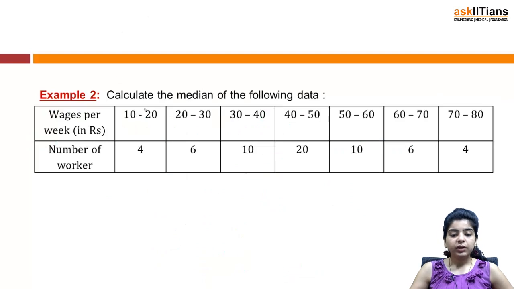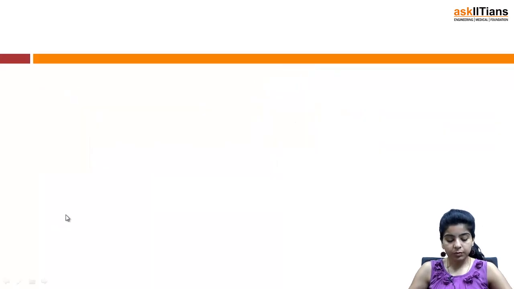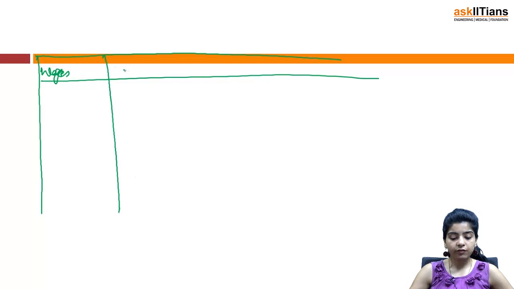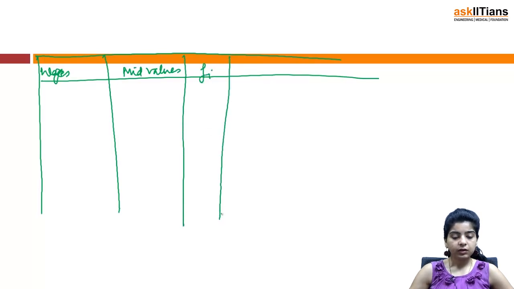Second example is: calculate the median of the following data. Now again we have a continuous distribution. So again you will be preparing your table first of all, and we have a table of this form. Here we'll have wages, that is the class intervals. Then we'll calculate mid values. You have the frequencies. If you remember, we had discussed we'll be calculating the cumulative frequencies in case of median.